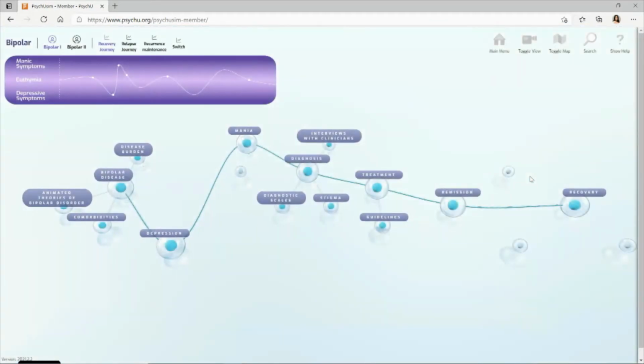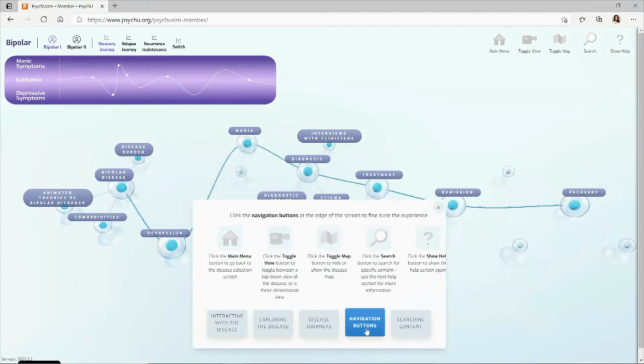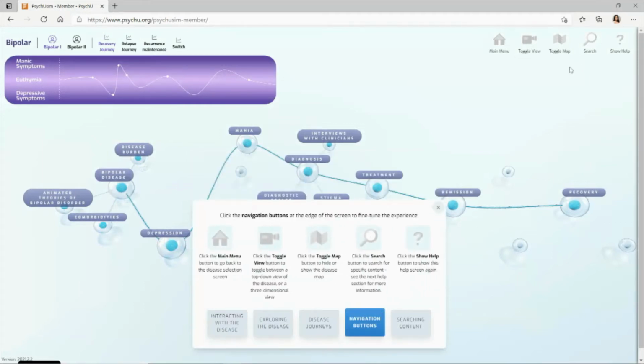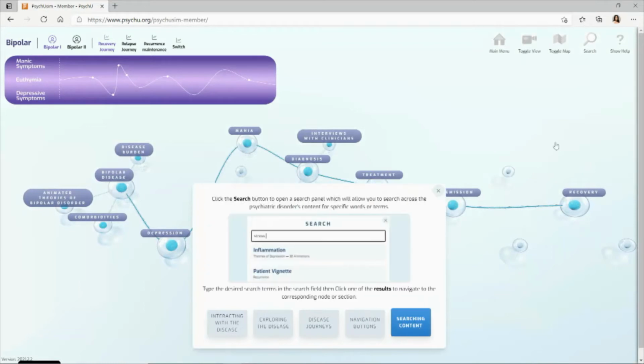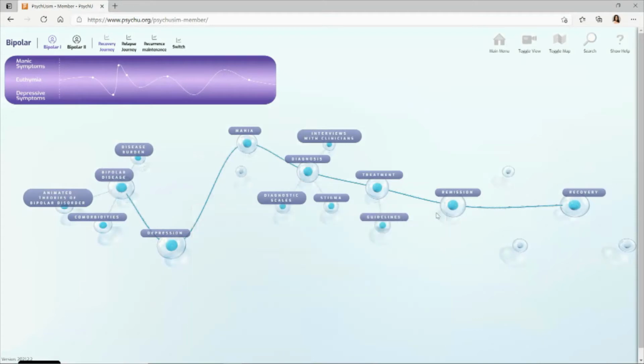When you come in here, you'll see a help box pop up. This help box helps you navigate the journey. So in this tab, you can learn how to interact with the disease, explore the disease. We have our navigation buttons up here on the right-hand corner. We also have a search tool, which allows you to search keywords and get you to exactly where you need to be. And finally, you'll see on the top left-hand corner, this is going to orient you to the disease